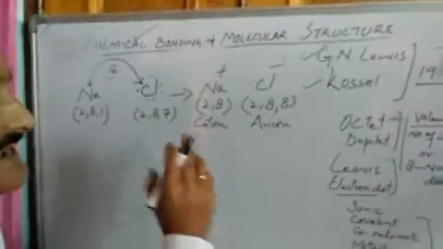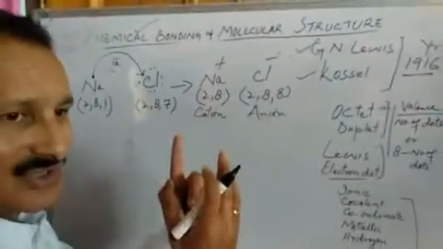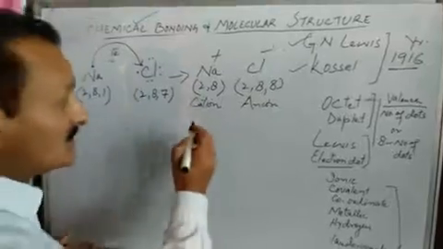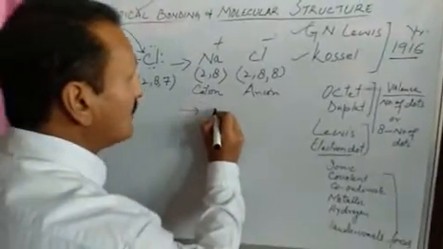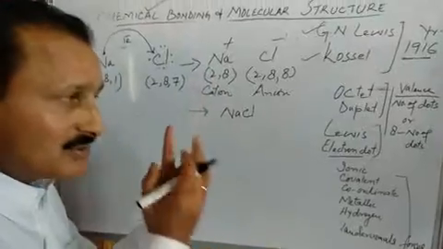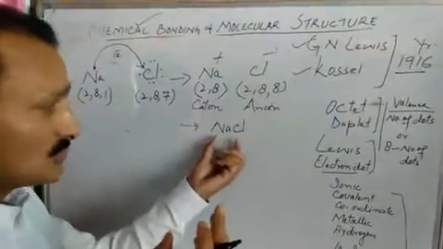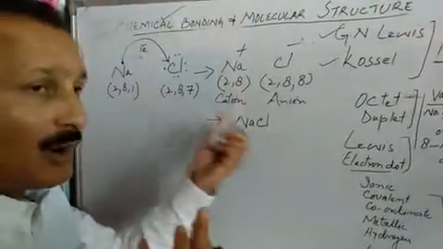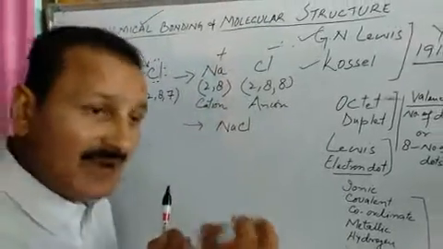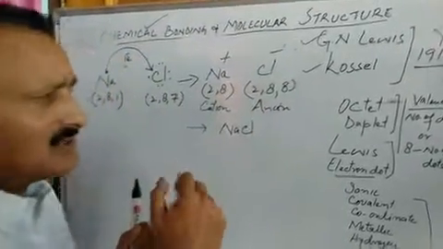They can attract each other. They are opposite charges. They can attract each other by a force, by a bond. This bond is known as an ionic bond. So sodium and chlorine combine together to form sodium chloride by a bond. So what is a bond now? A bond is a force that binds atoms.